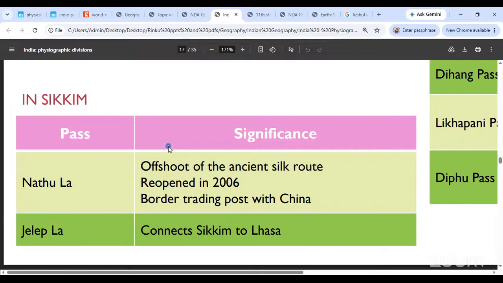To realize the importance of a border trading post, it is not like all the major interactions are going to happen over there, but a lot of people live in these border villages. So daily necessities or simple things, they will usually procure through these border trading posts. We are not talking of major financial transactions. We are talking of daily necessities and keeping the local economy alive. That is why keeping these passes open is necessary.